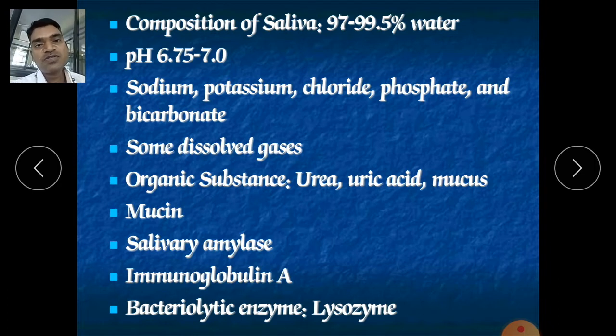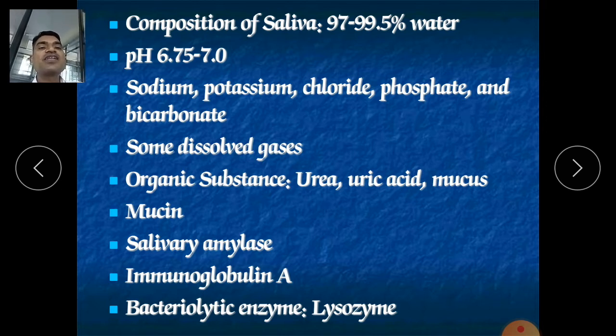Now the composition of saliva is very important. You should know its composition. Almost 99% is water, and its pH is 6.75 to 7. It is almost neutral to acidic, since up to 7 it is acidic. It contains various electrolytes: sodium, potassium, chloride, phosphates and bicarbonates.